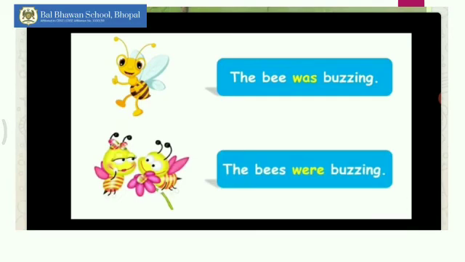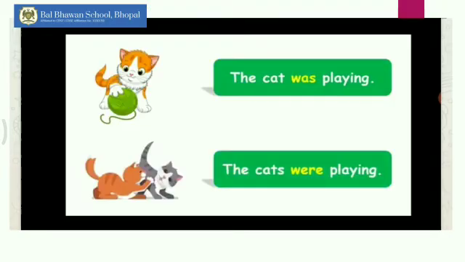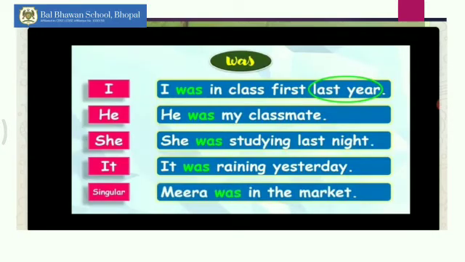Now the bee was buzzing. So there's only one bee in the picture above? Yes. So we will say the bee was buzzing. And down there are two bees. The bees were buzzing. The cat was playing. The cats were playing. Now children, let's see some more examples.